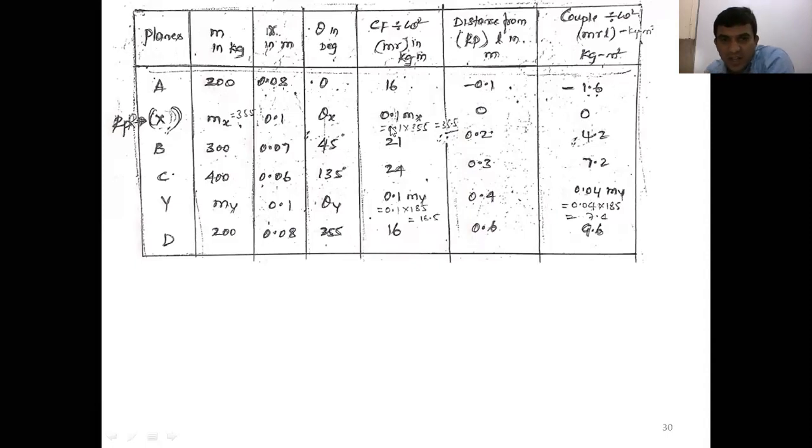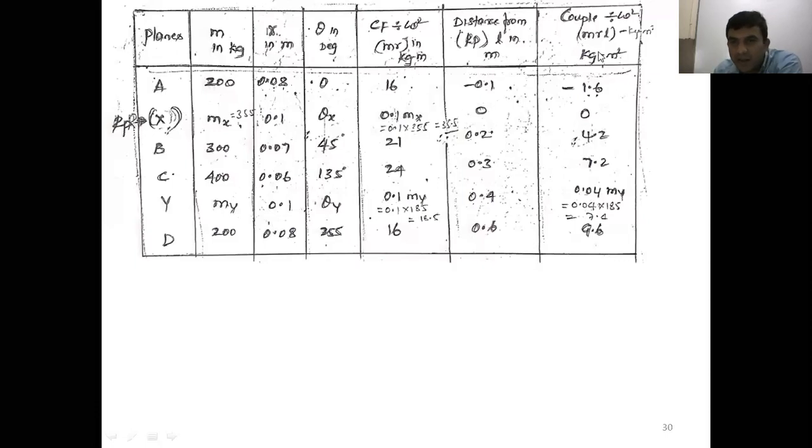Now, in the force polygon, how many unknowns can you see here? In the force polygon or force column, mx and my are the unknowns, 2 unknowns are there. So first you can't draw the force polygon.